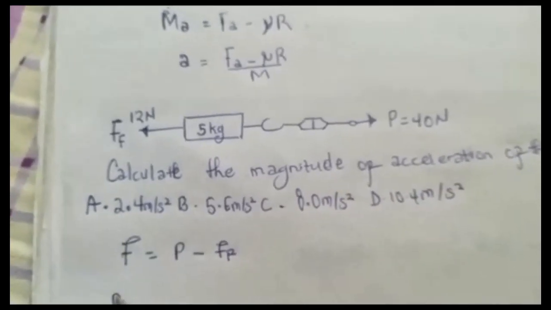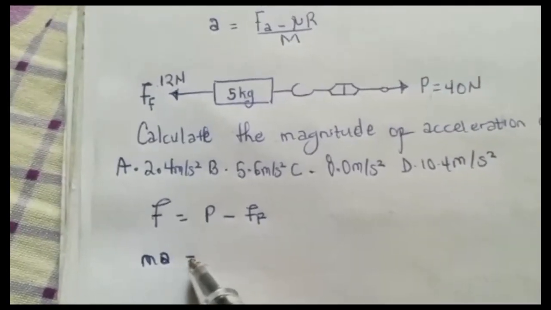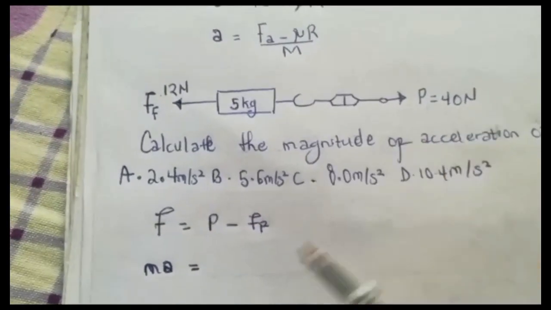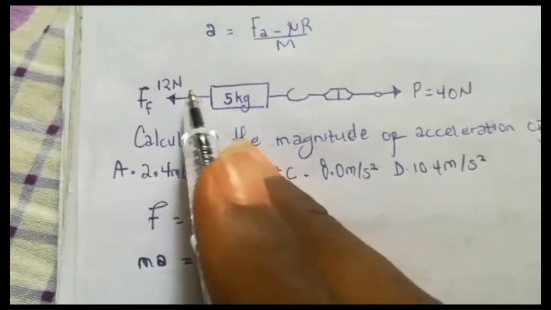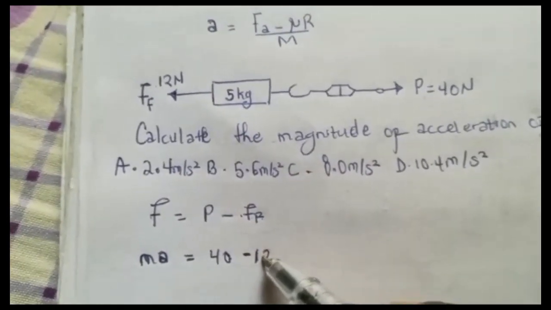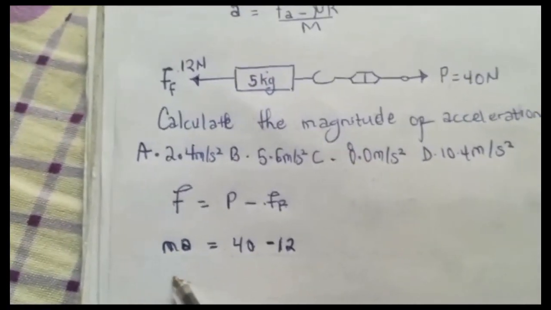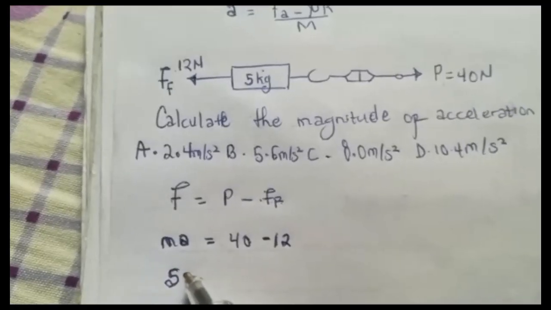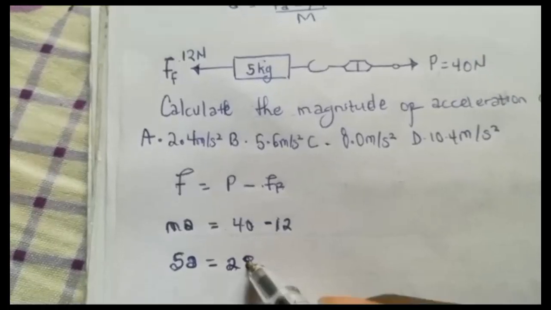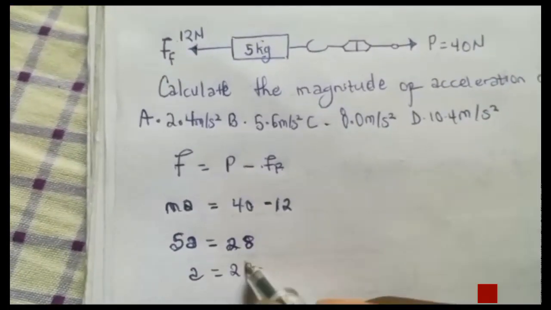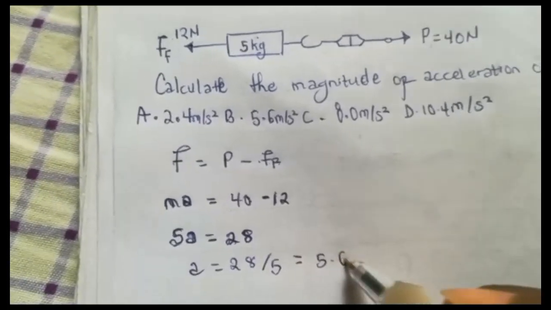So F is going to be ma, and that equals the applied force, which is 40, minus the frictional force, 12. Now don't forget your mass is 5. So that's going to be 5a equals 40 minus 12. That's 28. So a is going to be 28 over 5. Your answer is going to be 5.6.